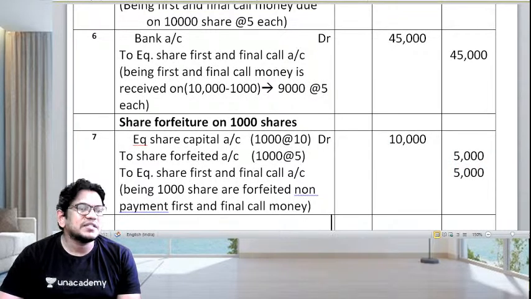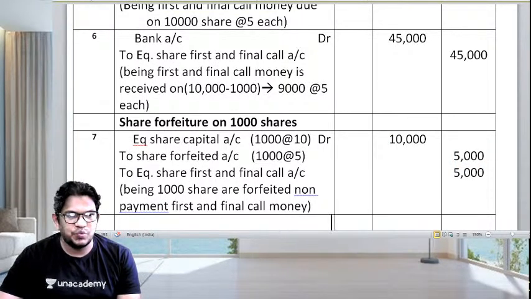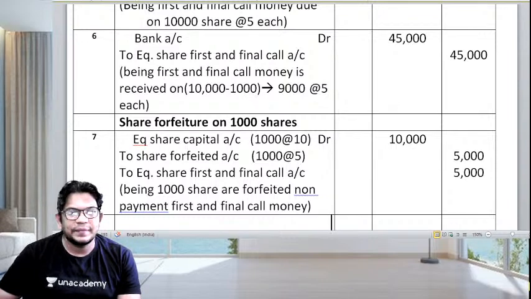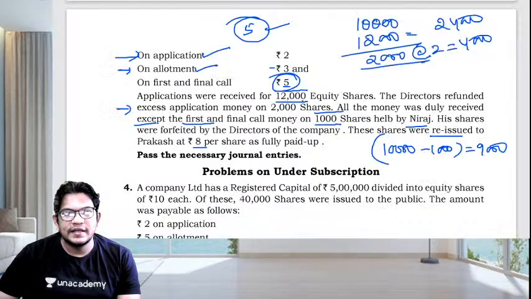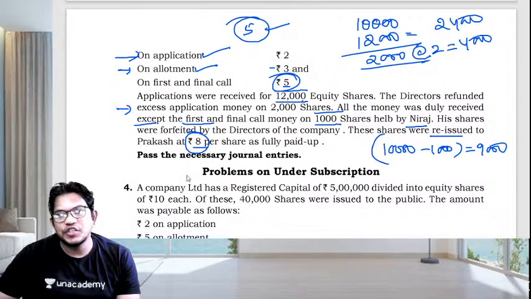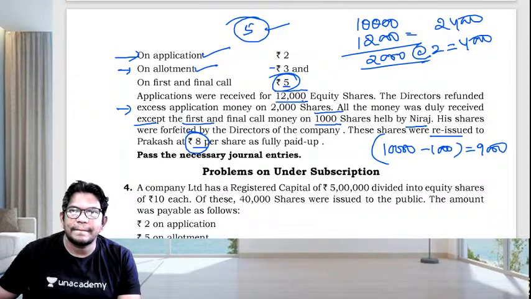So next comes the seventh entry, which is reissue. For how much are they reissuing? Tell me, children, at what price are they reissuing? They are reissuing at 8 each. They're issuing at 8 each, right?